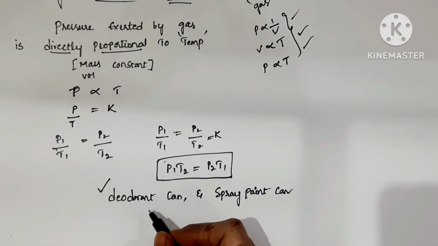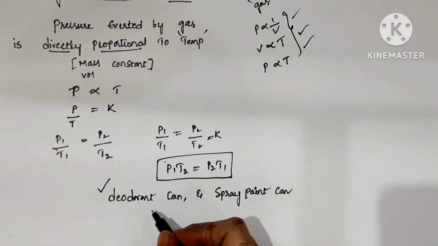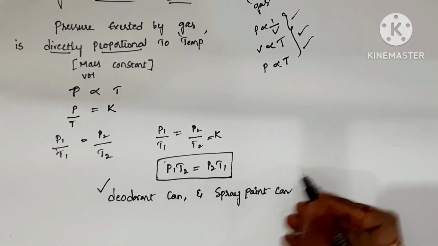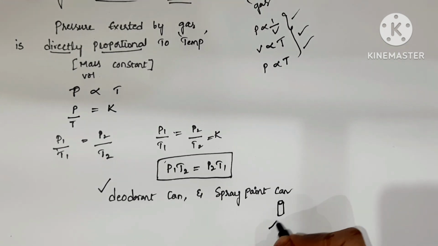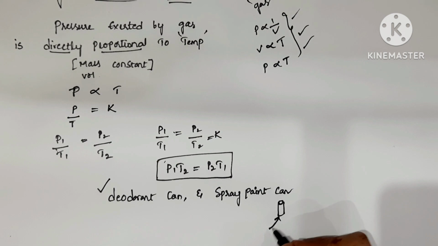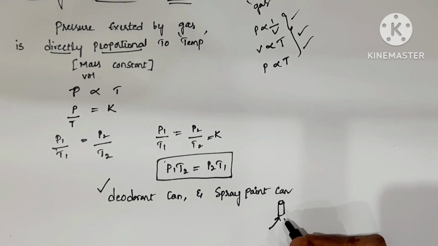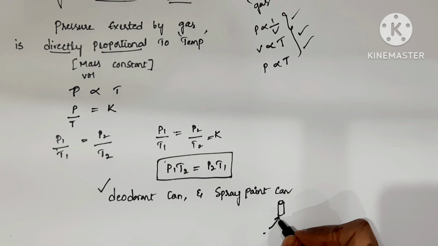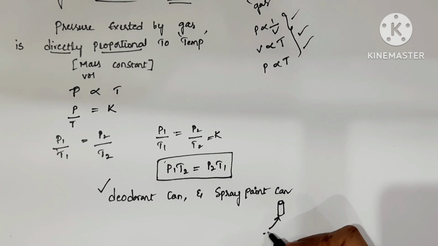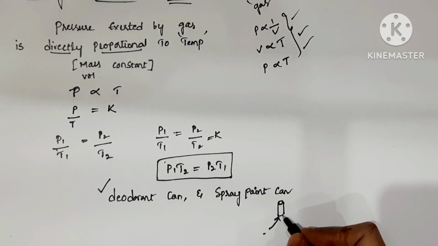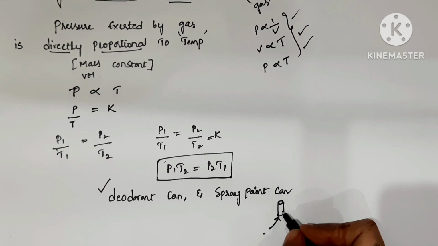Some gas is filled inside. So what happens when we heat these spray bottles or spray paint containers? When we give heat to these containers, the gas present inside the container is pressurized.